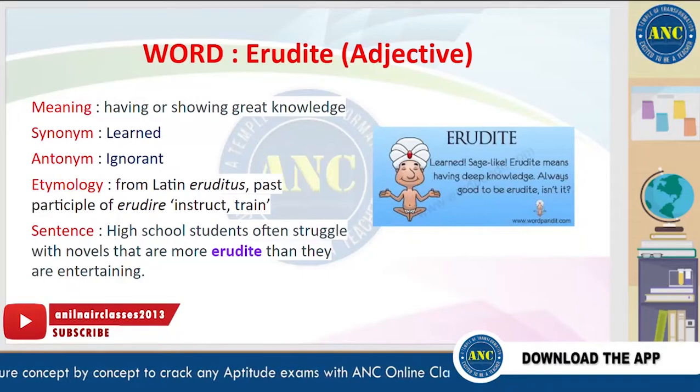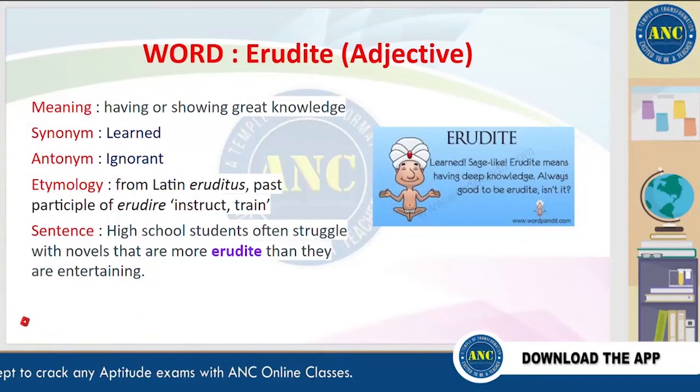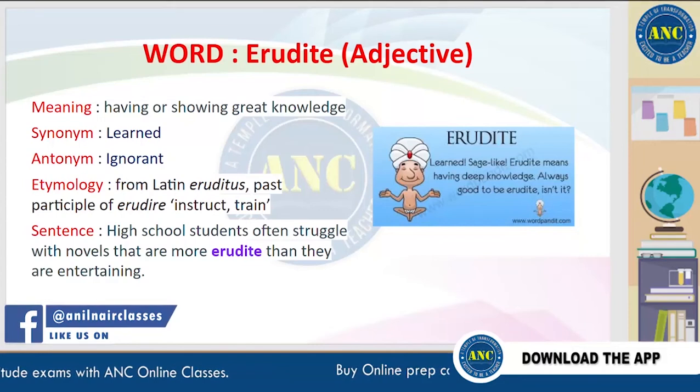Who wants to read erudite novels anyways? I'm all about the fantasy kind.